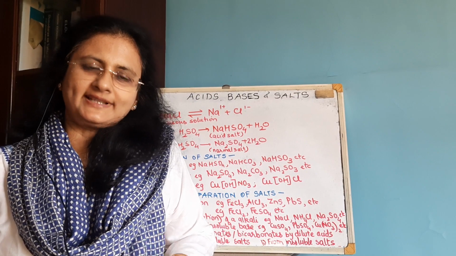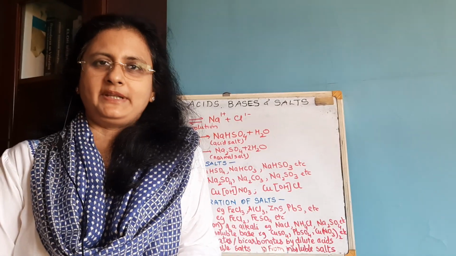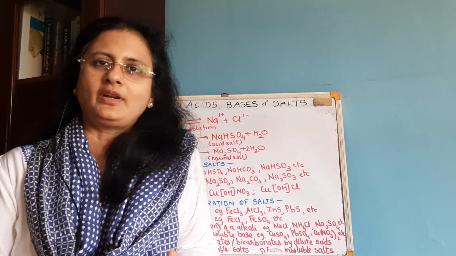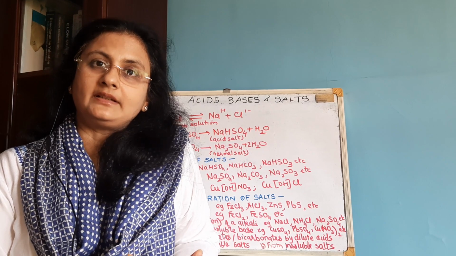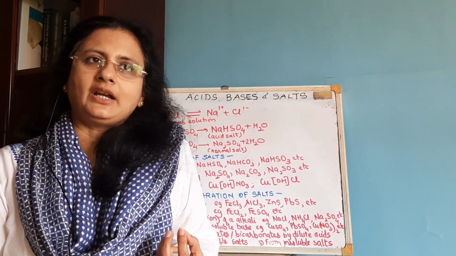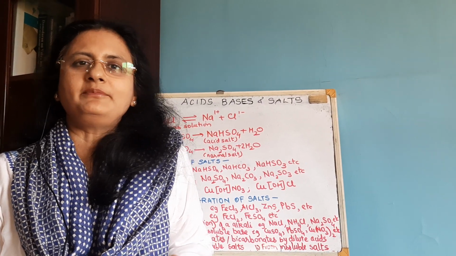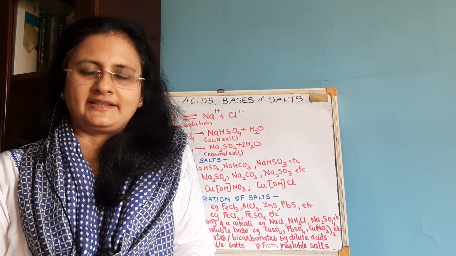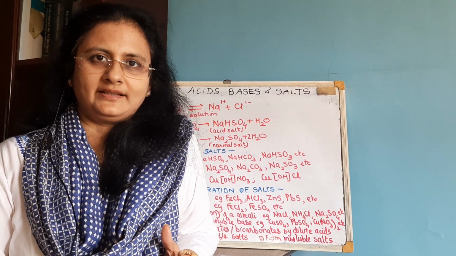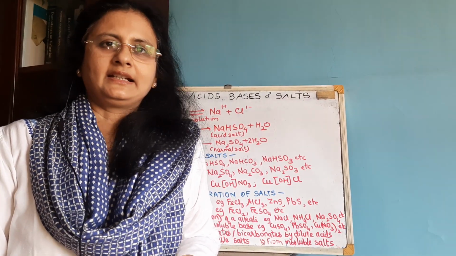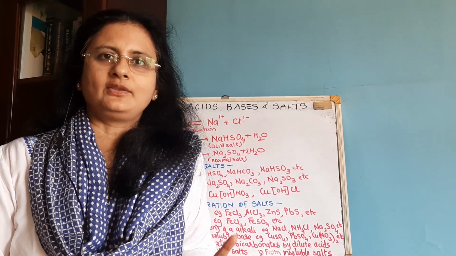So if you see the definition, it has two parts, that is partial and complete replacement. Now you have to understand what this partial and complete replacement of an acid means. If there has to be partial replacement, the acid has to have a minimum of 2 or more hydrogen ions, meaning it has to be a dibasic or a tribasic acid. In acids we have done the classification based on basicity. If you don't remember, you can look up the notes.